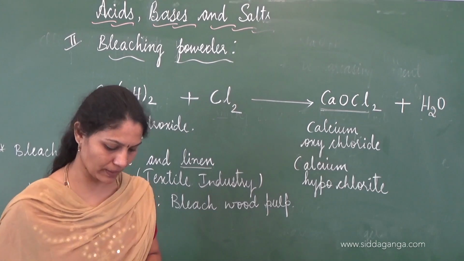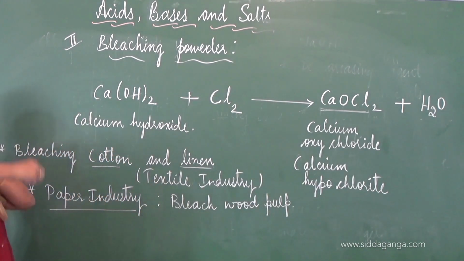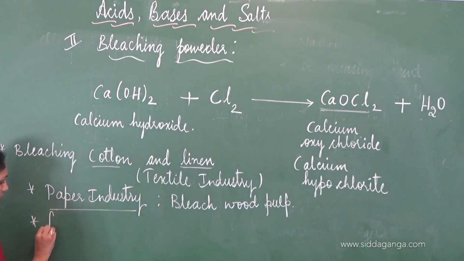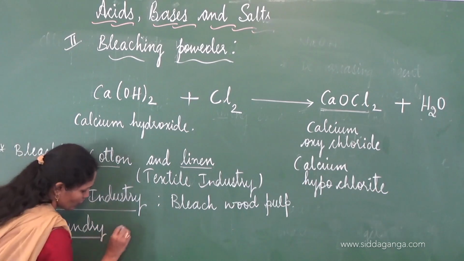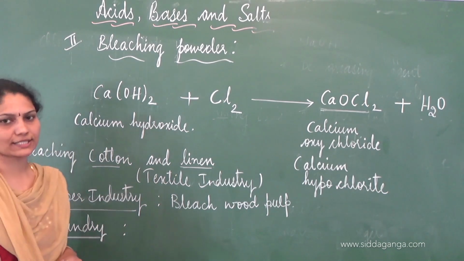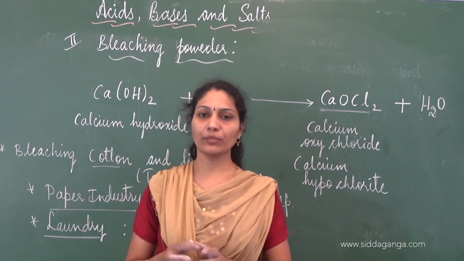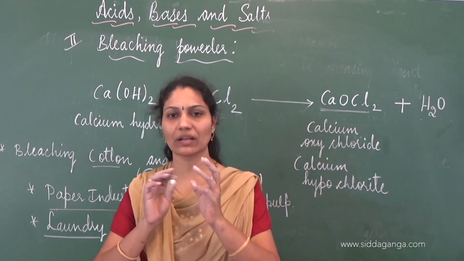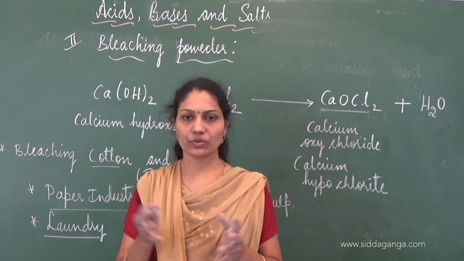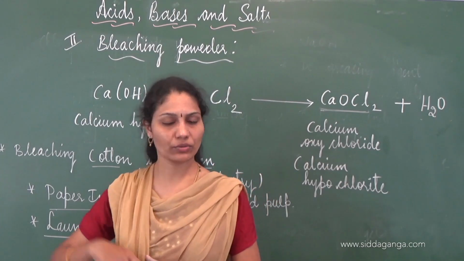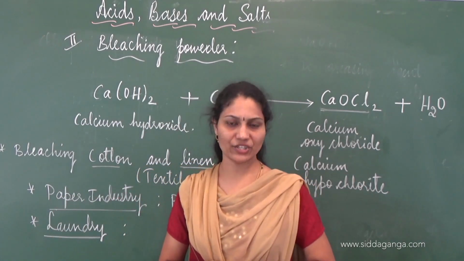And also it's used in laundries, widely used in laundries. In laundries, it is used to bleach clothes. You must have seen in laundries bleaching powder is used in order to remove the stains, the extra stains or unwanted color present in the clothes. So in laundry also it finds its applications. Also it finds some domestic applications too.